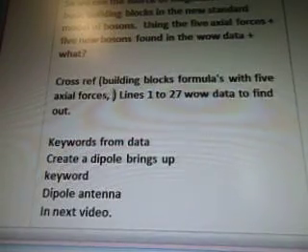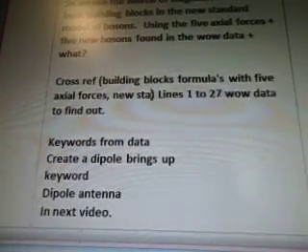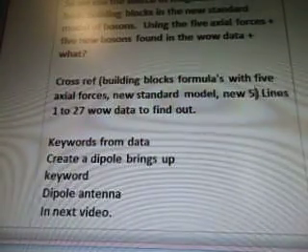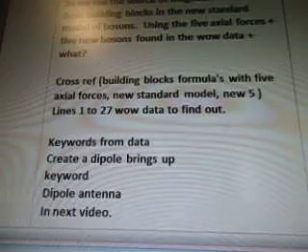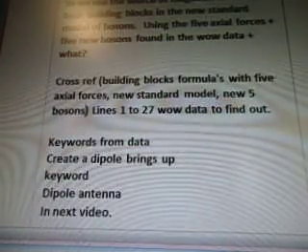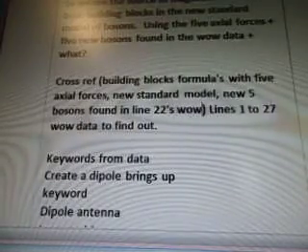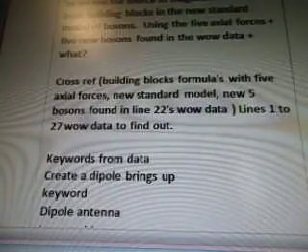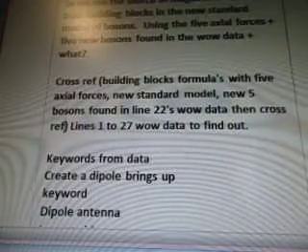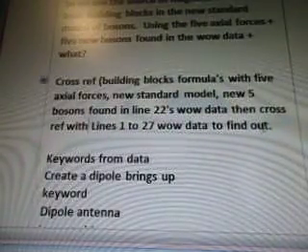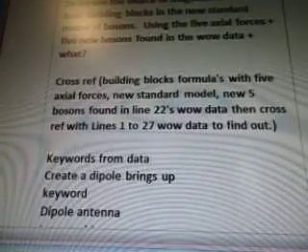Sorry, new standard model, and the new 5 bosons, right? I came up with new found in line 22's WOW data. Then cross-reference with lines 1 to 27 WOW data to find out. There we go. Sounds good.